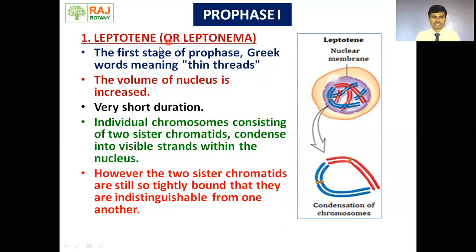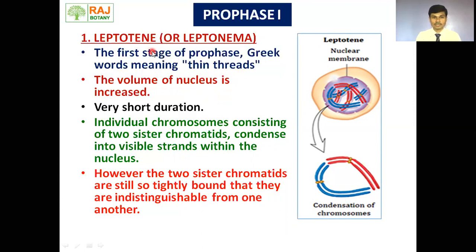During this leptotene stage, the volume of the nucleus increases. Leptotene is a very short duration phase. In this stage, chromosomes are in the sister chromatid stage, and these sister chromatids are so tightly bound to each other that they cannot be distinguished from each other. The sister chromatids are attached at their centromere position, and one peculiar point of leptotene is that the chromosomes are thin.